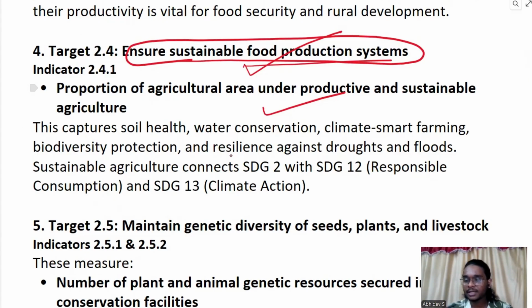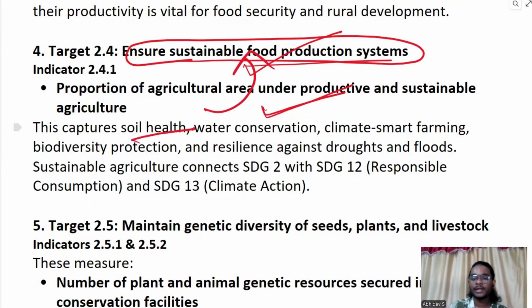So there are certain sustainable agriculture practices we can name. The proportion of area under such productive and sustainable agriculture is what we are measuring. If, instead of burning the stubble, they are using biodecomposers, we can say they are following sustainable agricultural practices. So such land will be considered as area under productive and sustainable agriculture. By measuring such land, we can say we are achieving this target.